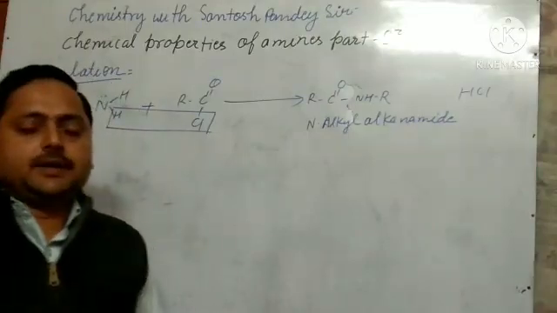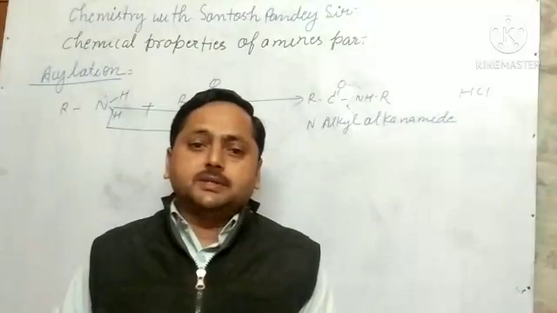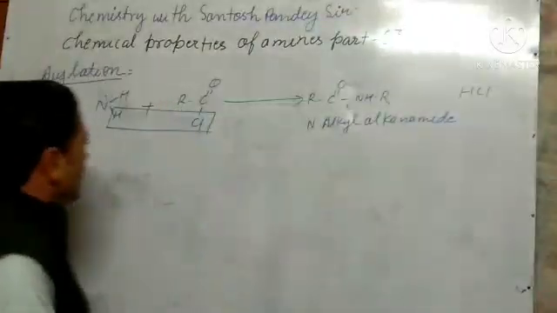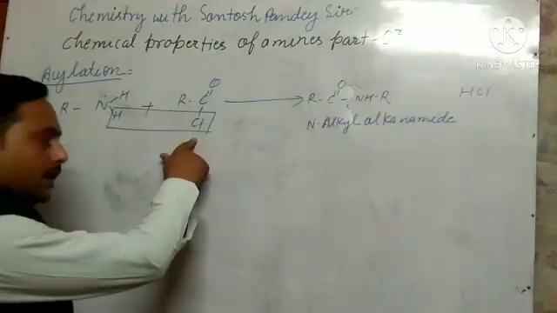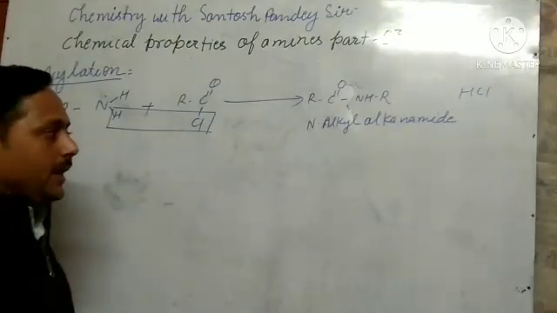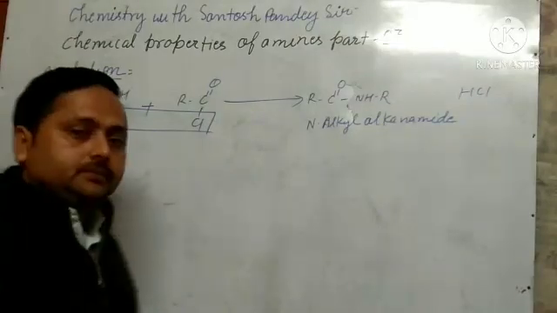Aromatic or aliphatic primary and secondary amines react with acyl halide, anhydride and ester to form alkanamide by nucleophilic substitution.